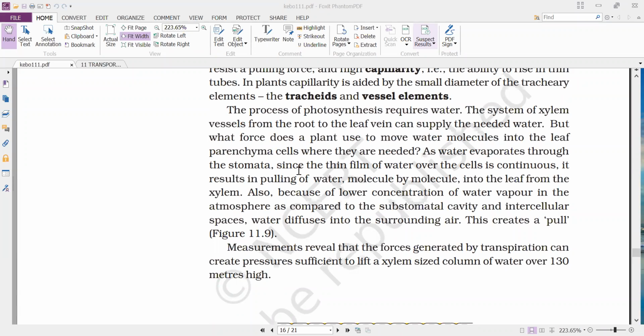So as water evaporates through the stomata, since the thin film of water over the cells is continuous, it results in pulling of water molecule by molecule. As the water is lost from the air cavity to the atmosphere, since the water is present as a continuous column, the water is pulled upwards molecule by molecule into the leaf from the xylem. Also, because of lower concentration of water vapor in the atmosphere as compared to the substomatal cavity and intercellular space, water diffuses into the surrounding air. This creates a pull.